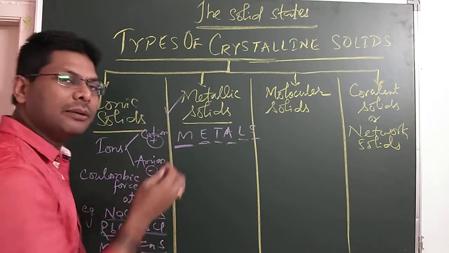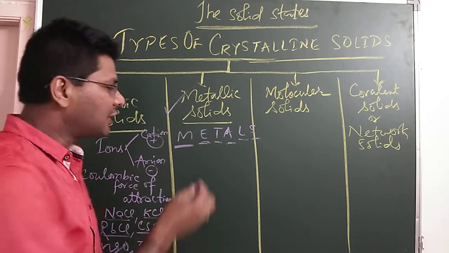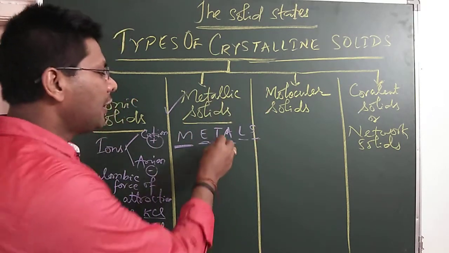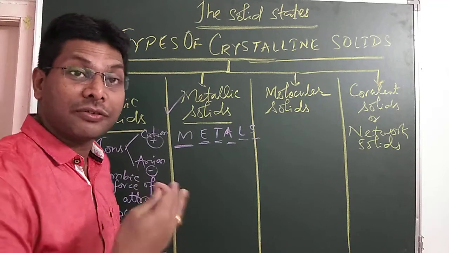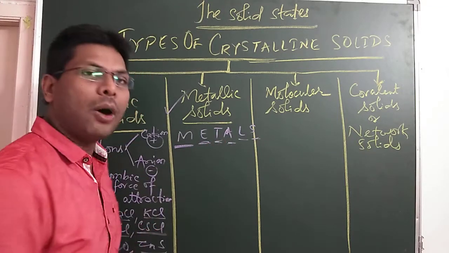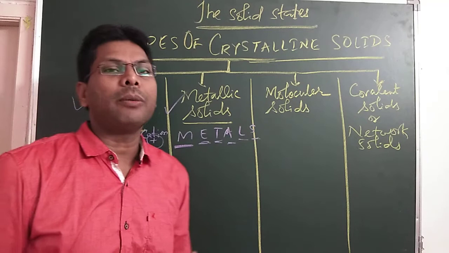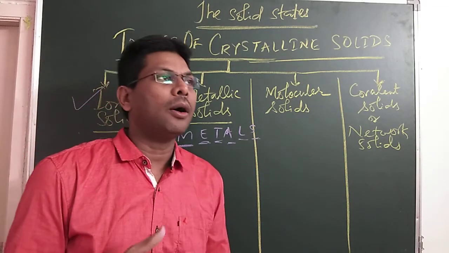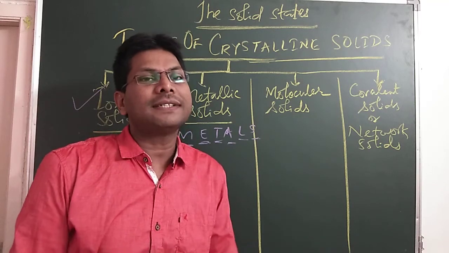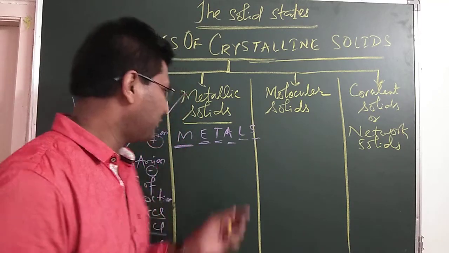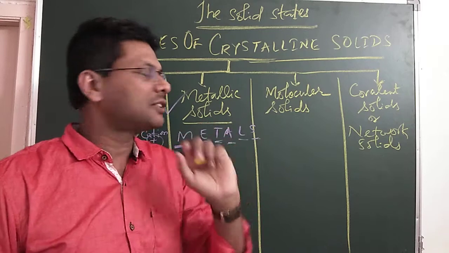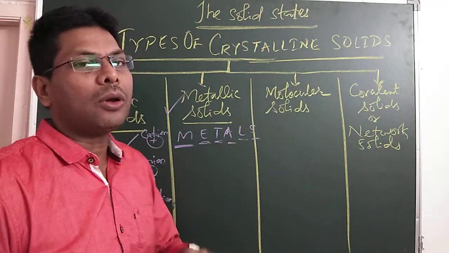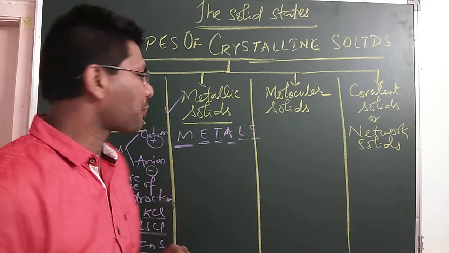So metals are malleable, ductile, electropositive, they can lose electrons, and they are electrical conductors, meaning electricity can be passed. They have high tensile strength because of strong metallic bonding, and they form alloys. Alloys are formed between those metals, or we can say different atoms of the element, when the radius differs by less than 15%. They have luster also, and they are sonorous, so we use metal for bells.